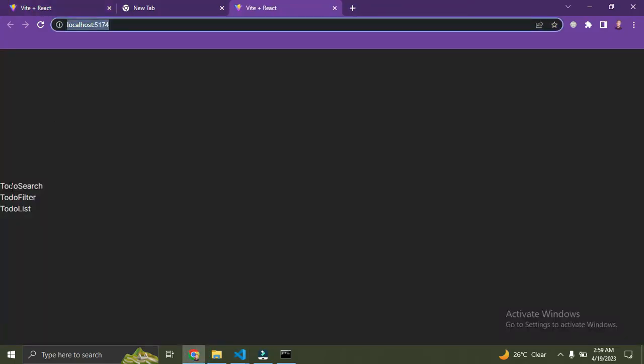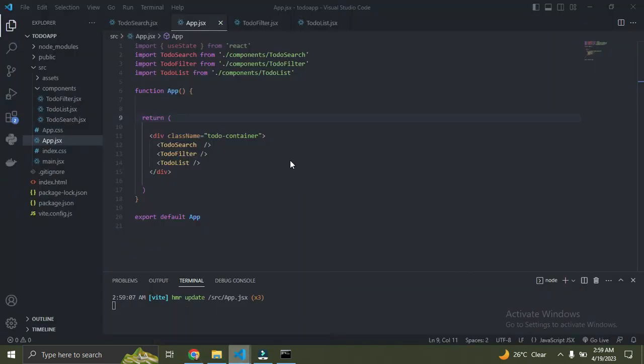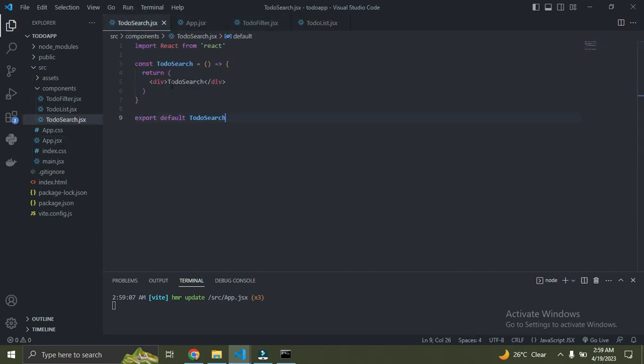You can see we have those three components in our app component, right? Okay, so let's continue. We are not done, we're just starting. So what's the next step now? Right now I need to go copy the actual code for these three files. We are not going to be using just this to-do search you see here. So let's go get the actual code for these three components. I'll copy them and paste them here, and I'll explain what they are doing.